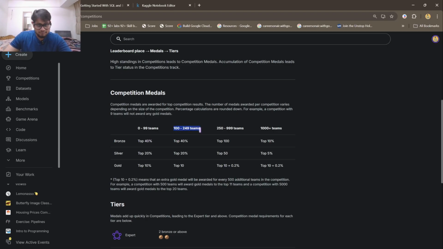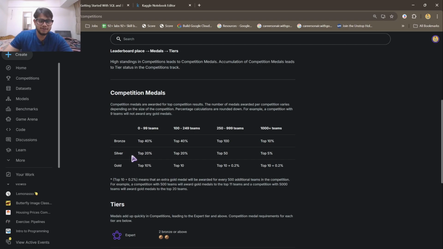If the size is 100 to 250 teams, you again have to be in the top 40%. If the size is 250 to 999 teams, you have to be in the top 100. And if it's 1000 teams plus, you have to be in the top 10% to get a bronze medal in that particular competition. Okay, one medal in each competition.